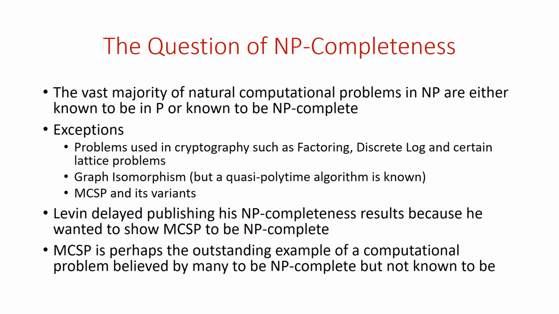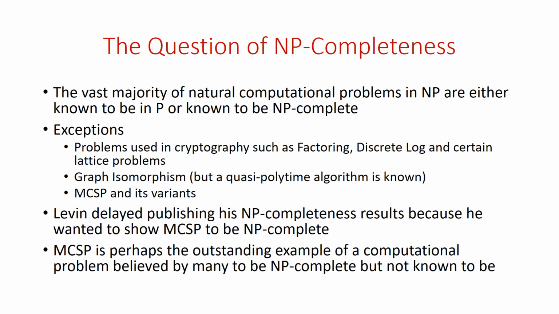So there are problems of this kind, which are neither known nor believed to be in P and are also not believed to be NP-complete. There's graph isomorphism, but in this case, we do know a quasi-polynomial time algorithm due to Babai, and there are many researchers who believe that this problem is in polynomial time. And then there's MCSP and its variants, where there's cryptographic evidence that the problem and its variants are not in P, but we also don't know NP-completeness results.